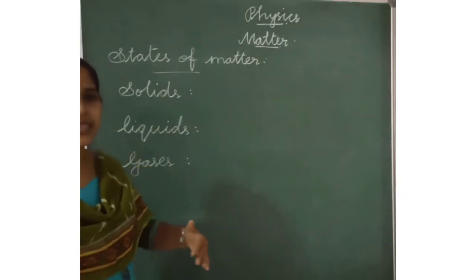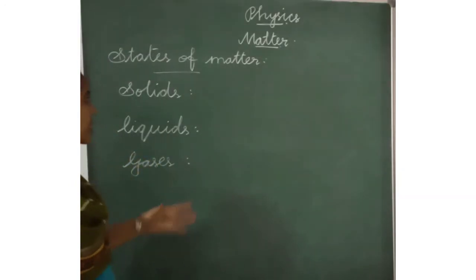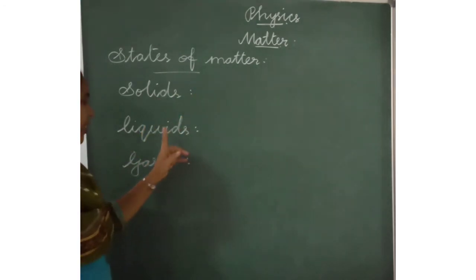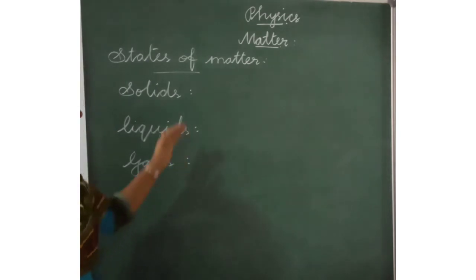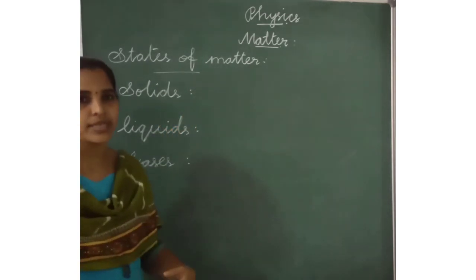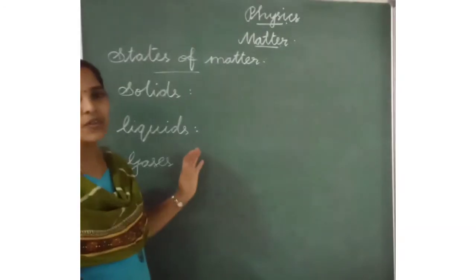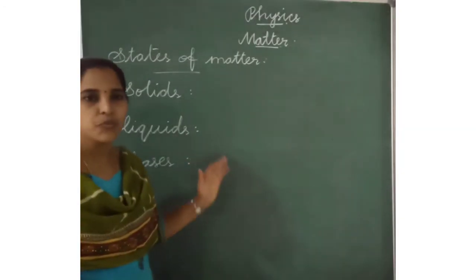These are some examples of gases. What are the three states of matter? Solids, liquids and gases. They have different properties. Now we can study the different properties of the states of matter.